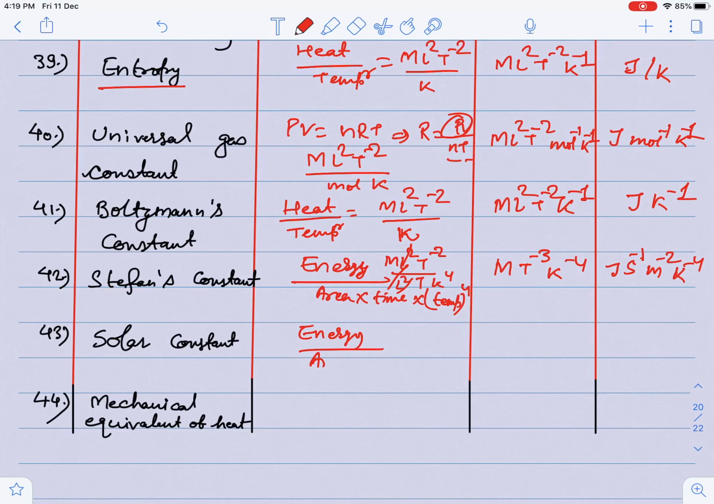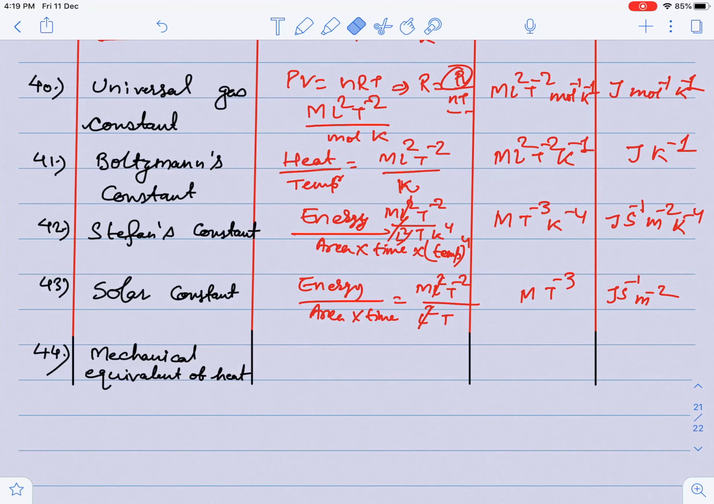Now, guys, the solar constant is nothing but energy per unit area per unit time. So you can simply say that energy is mL2T minus 2, area is L2 and time is T. So L2 and L2 cancel. So can I write mT minus 3, and the unit is nothing but joule second inverse meter to the power minus 2.